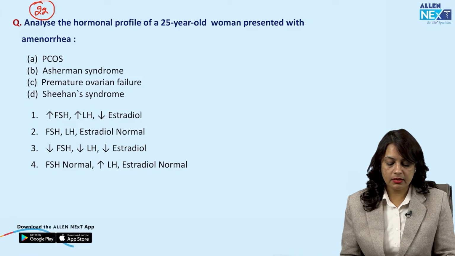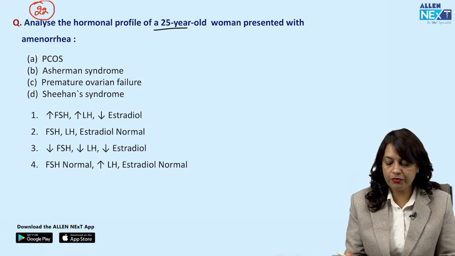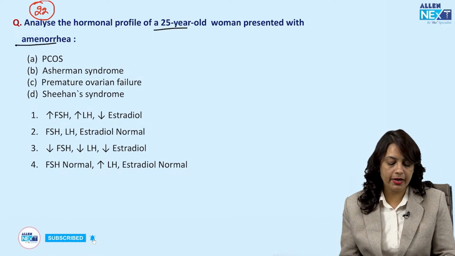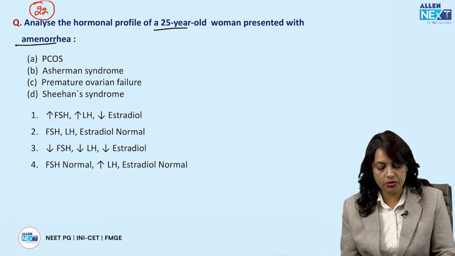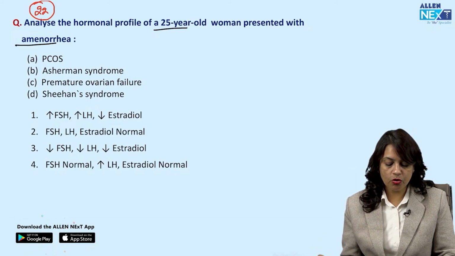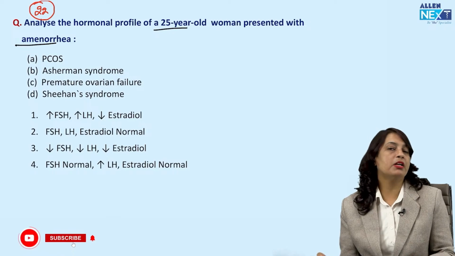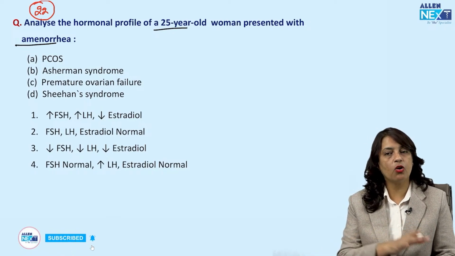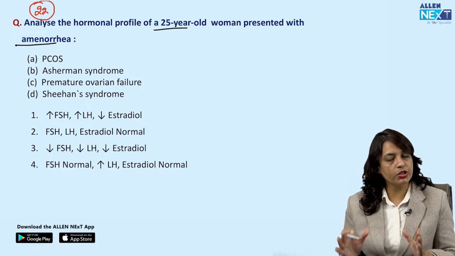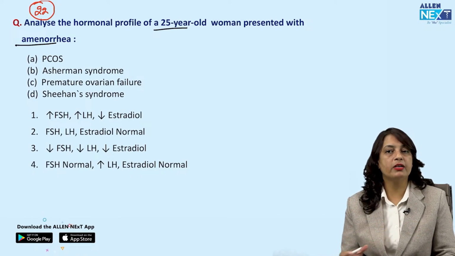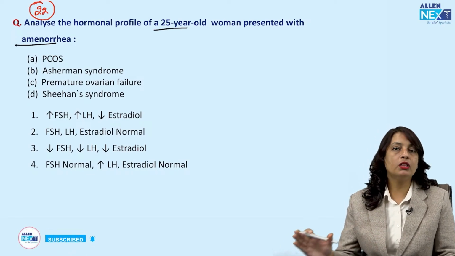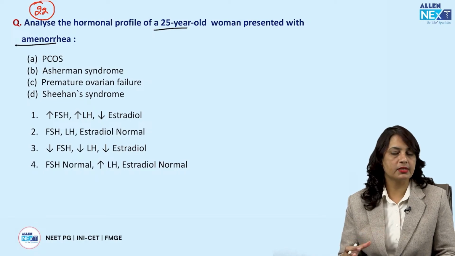Now, next, analyze the hormonal profile of a 25-year-old woman presented with amenorrhea. Now, what can be the hormonal findings in PCOS, that is polycystic ovarian syndrome? This is a very, very important question of INI-CET exam. Asherman syndrome, premature ovarian failure, Sheehan syndrome. Let me again mention it once more that all the questions in all the parts I am discussing are INI-CET exam questions which have been asked in the last 3 years, including this year 2023 May exam. So all those questions I have collected and I am discussing.